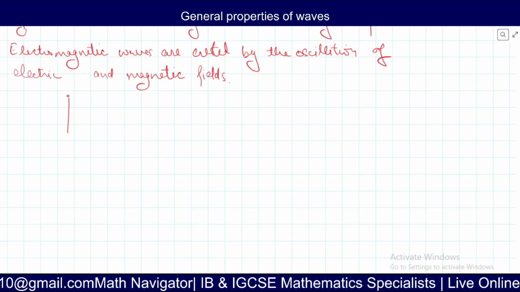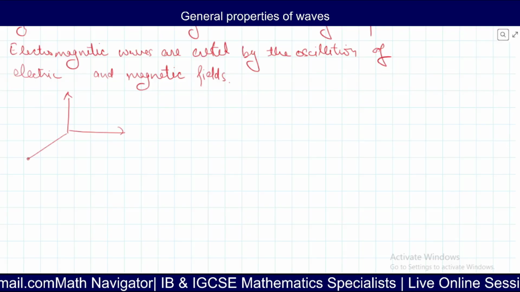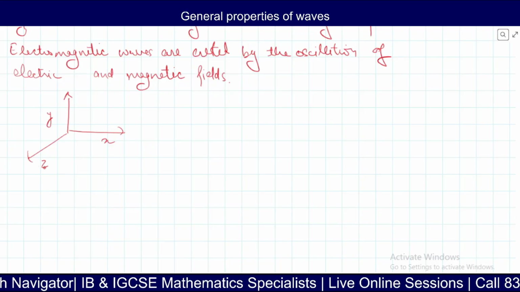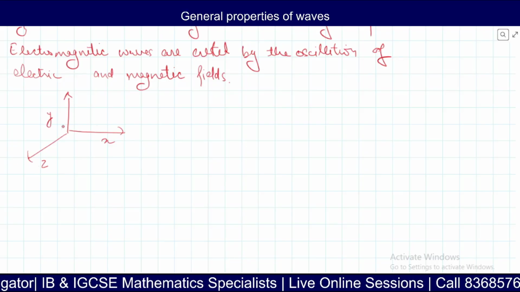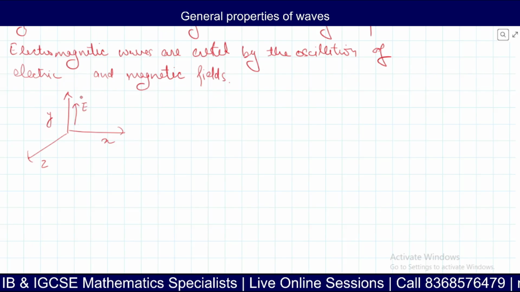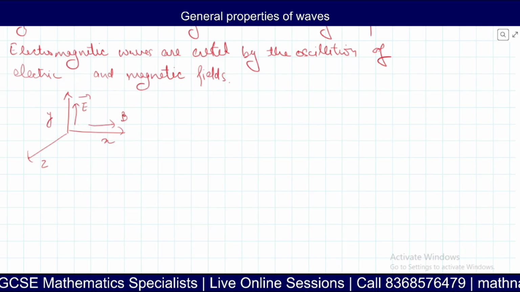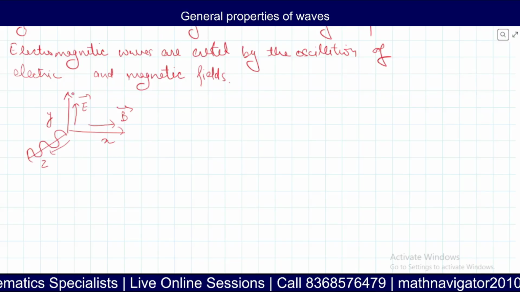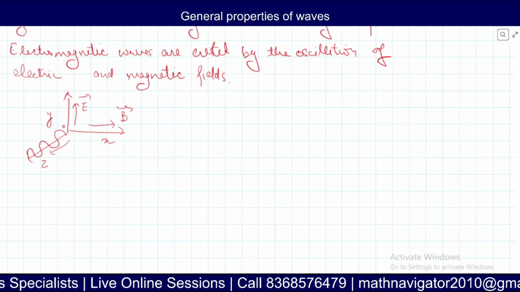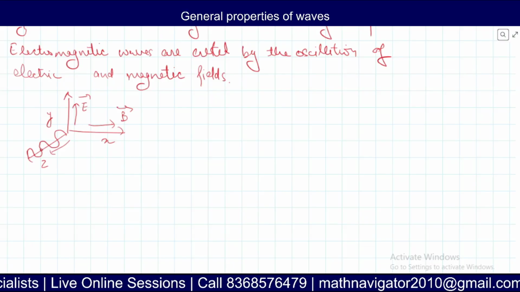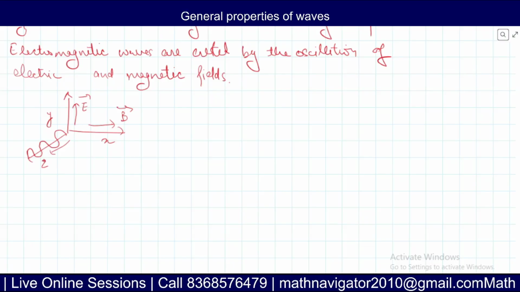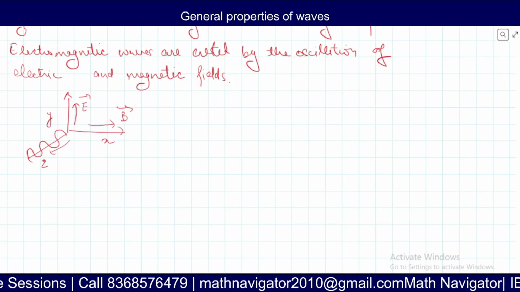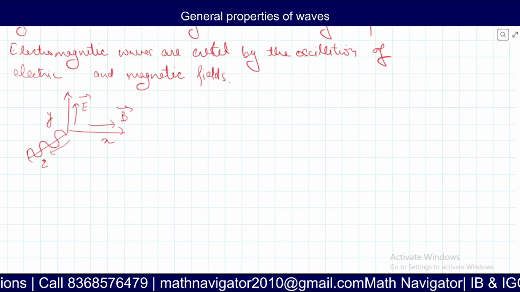I'll explain what I mean by oscillating electric and magnetic fields. You will study this in higher classes, but I'll give you a little idea. Let's say these are three dimensions; you can call them X, Y, Z. Along one of the axes there is the electric field, along another axis there is the magnetic field, and along one of the axes the wave propagates. The wave can propagate along the x-axis, and the electric and magnetic fields are along the y and z axes, and so on. It depends, right? But they will be mutually perpendicular to each other. Again, as I've said, you will understand this in higher classes.